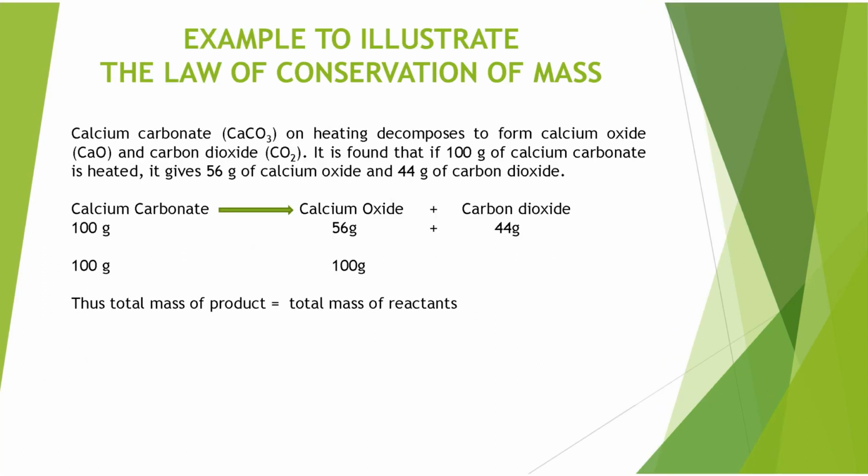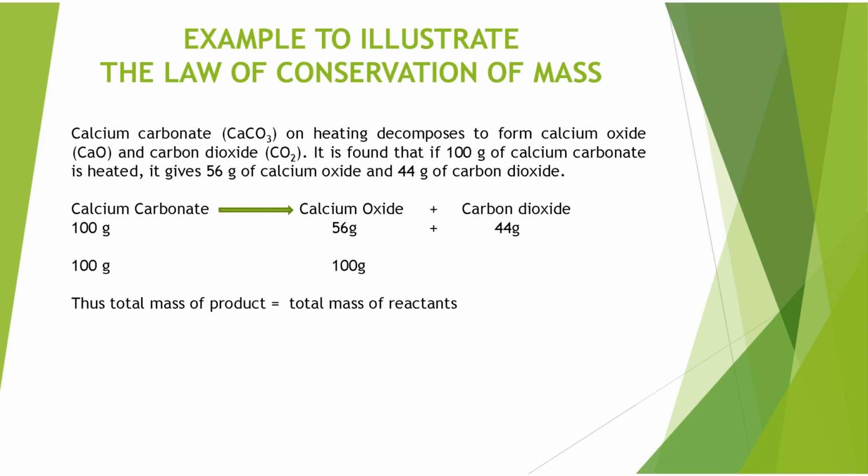After that, in your book, there is an example to illustrate the law of conservation of mass. With the help of this example, you can understand how the law is followed. In this example, calcium carbonate, whose formula is CaCO3, on heating decomposes to form calcium oxide and carbon dioxide. It is found that when 100 grams of calcium carbonate is heated, it gives 56 grams of calcium oxide and 44 grams of carbon dioxide.